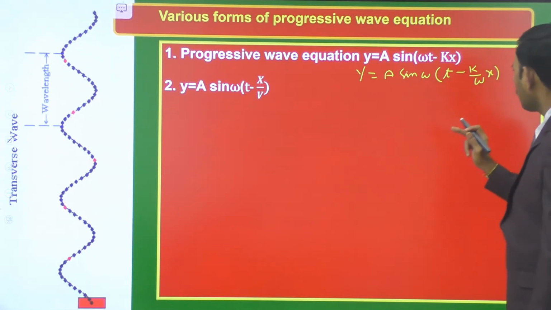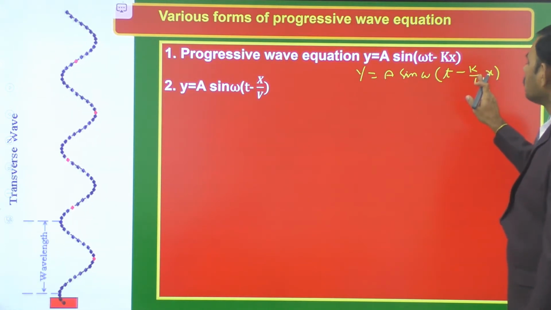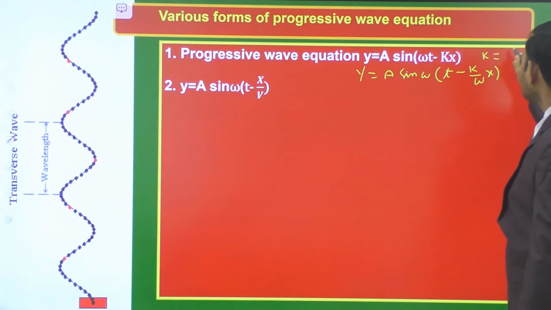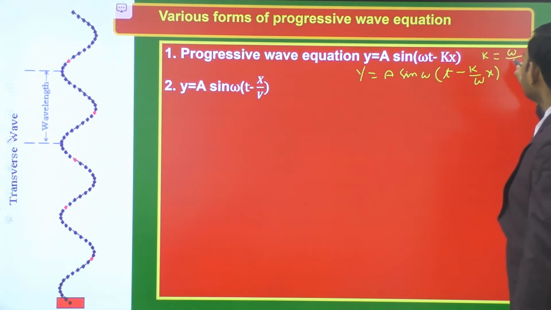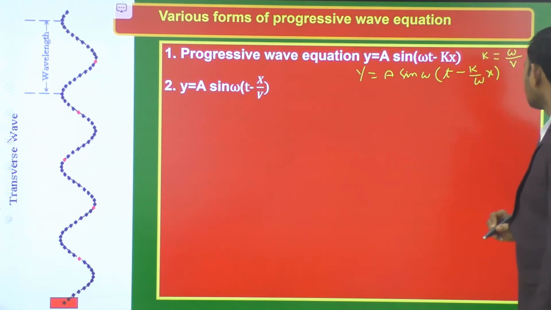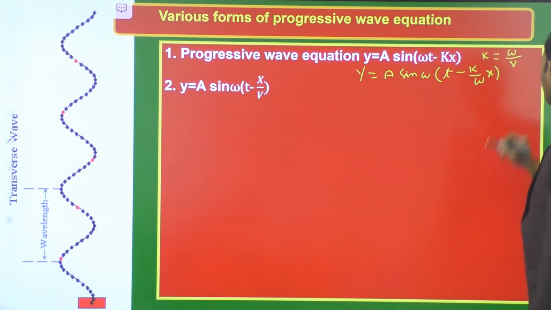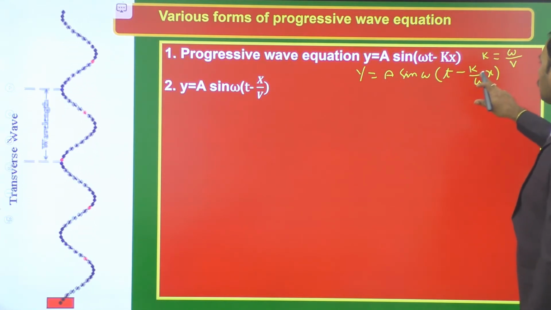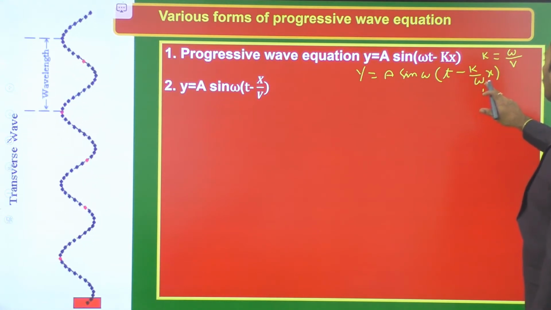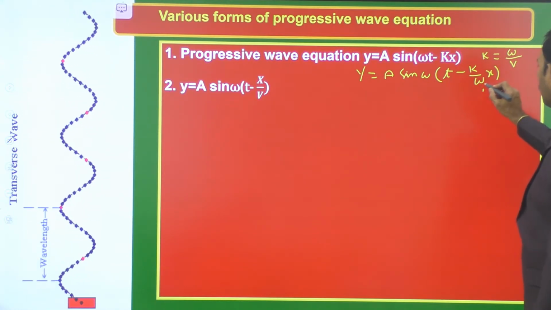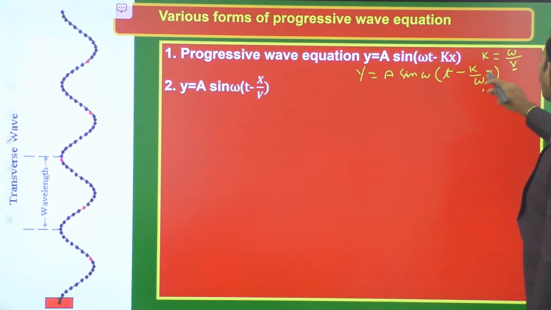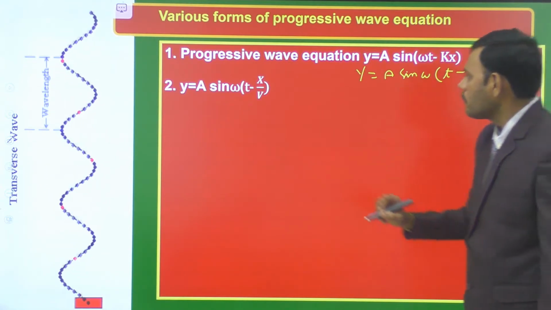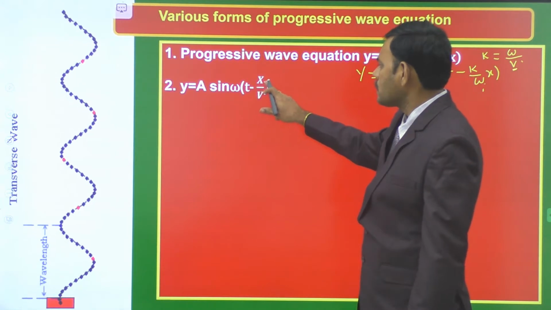v is also equal to omega by k, or the propagation constant is also defined as the ratio of angular velocity to the wave velocity. k is equal to omega by v, or we replace the ratio omega by k as v. In the denominator we have omega by k, that is equal to v, or k by omega is equal to 1 by v. From this we write k by omega is equal to 1 by v. Therefore y is a sin omega of t minus x by v.